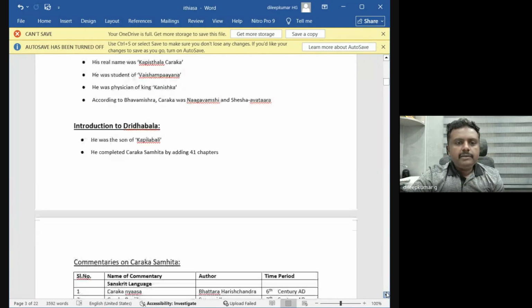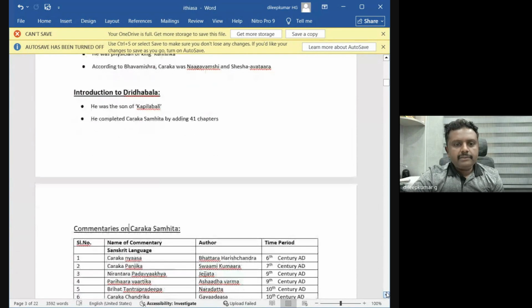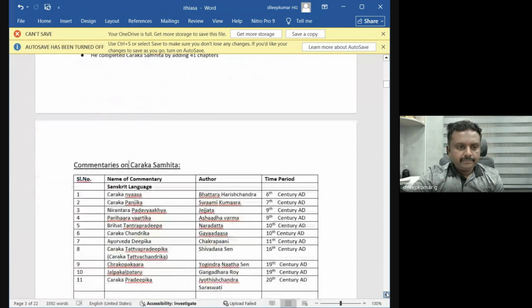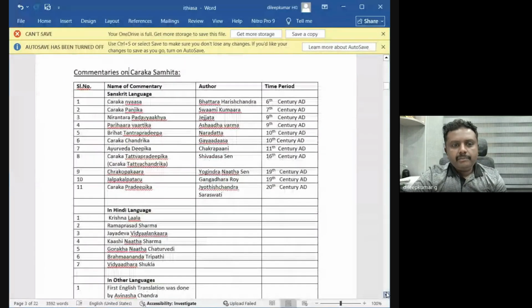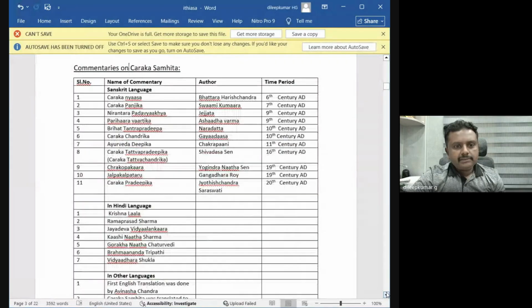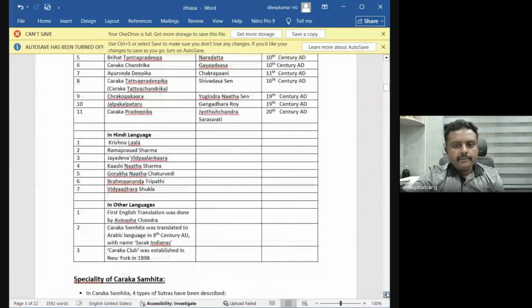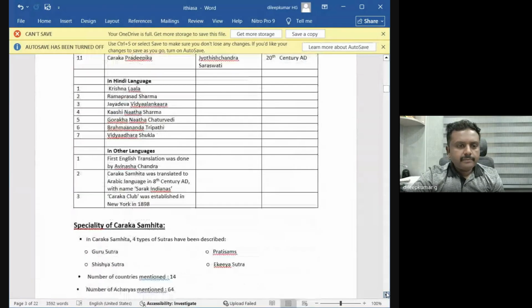Then, important after Charaka, we have Drudabala. Drudabala is the Sampuraka of Charaka Samhita. Drudabala is a son of Kapilabala. He contributed 41 chapters to Charaka Samhita. Then come the important commentaries, which we already discussed in the last class. These notes I will share with you.